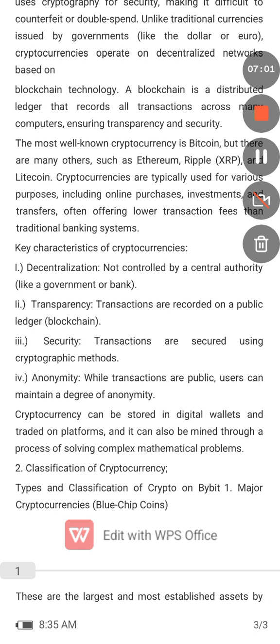Another characteristic is anonymity. Anonymity means you can transfer funds to someone without them knowing that you're the one who did the transaction. It doesn't come with your name. Unlike a bank transfer, which reveals your name and where it's coming from, in cryptocurrency you can send or receive millions or billions of dollars without revealing anyone's identity.